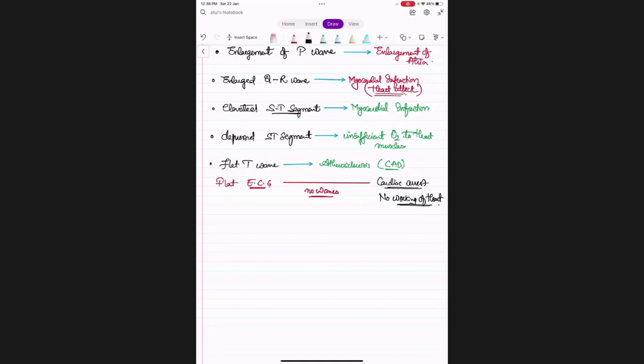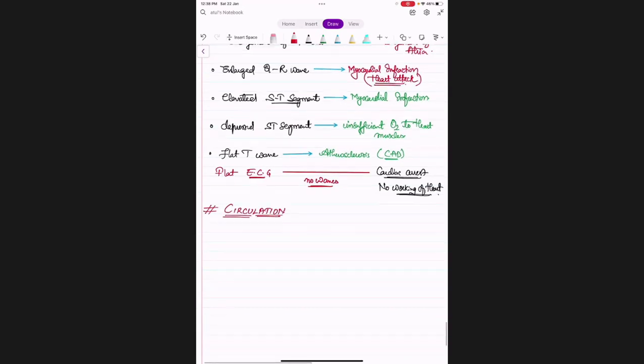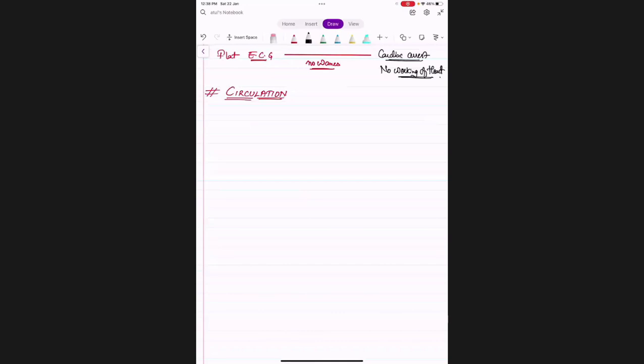Now let us talk about the circulation. You can give the now main heading, circulation. What type of circulation is seen in case of humans? Double circulation. Double circulation is seen in human. And what do you mean by double circulation?